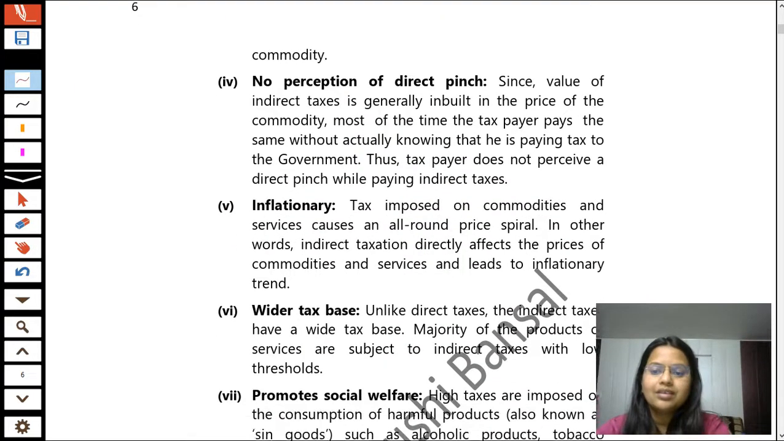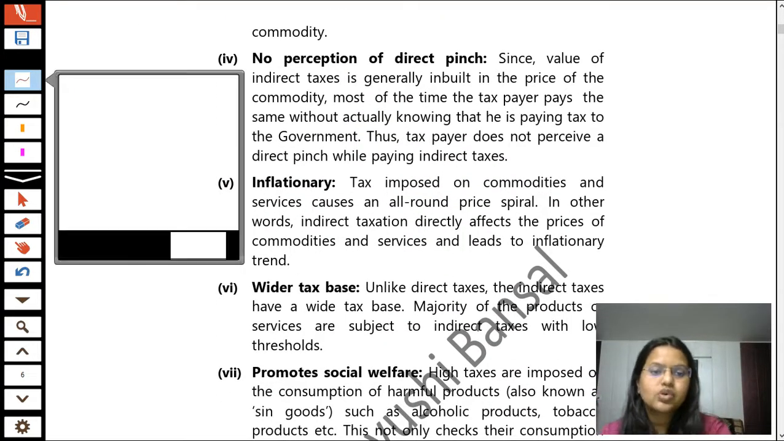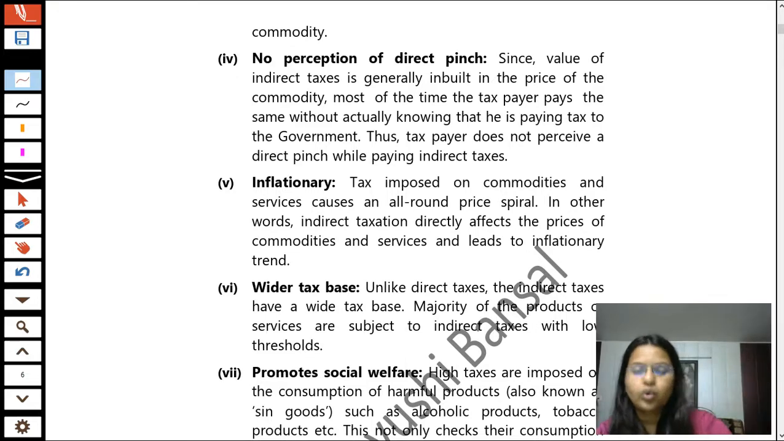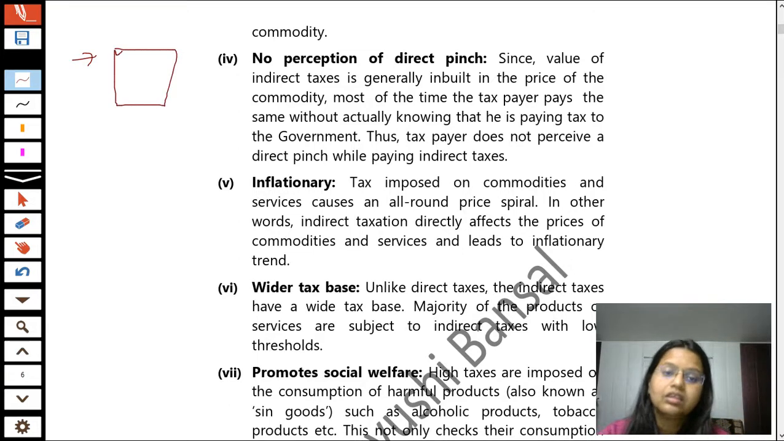Now the next point is, students, when you go to the shopkeeper, nowadays generally what they do is write the complete cost, that is the MRP of any product.